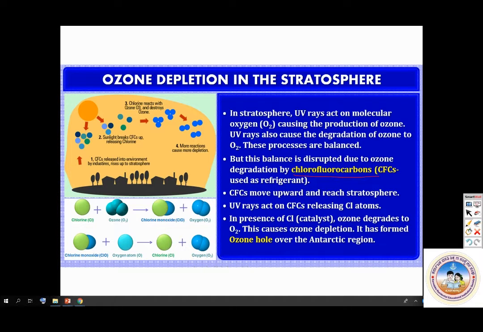In the stratosphere, the sunlight will break the CFC, releasing chlorine. This chlorine will react with a molecule of O3, destroying ozone. Okay, we'll go to the next one. So the UV rays act on CFCs, releasing chlorine. In the presence of chlorine, which acts as a catalyst, ozone degrades to O2. This causes ozone depletion and has formed an ozone hole over the Antarctic region. So where is it? It's in the Antarctic region.